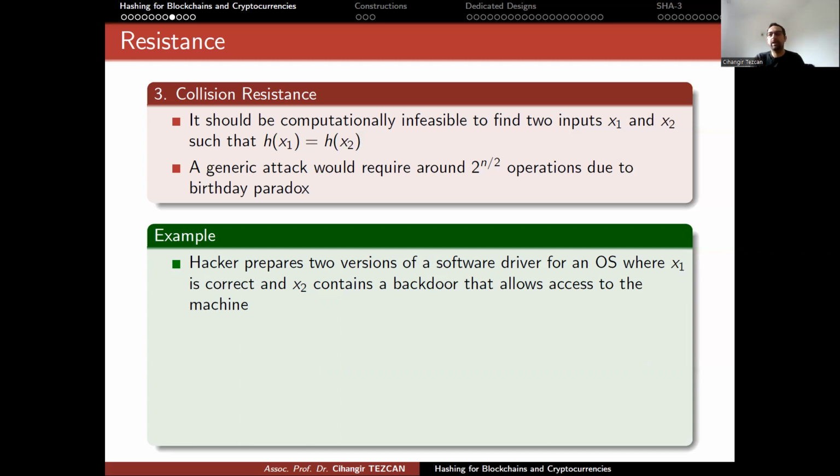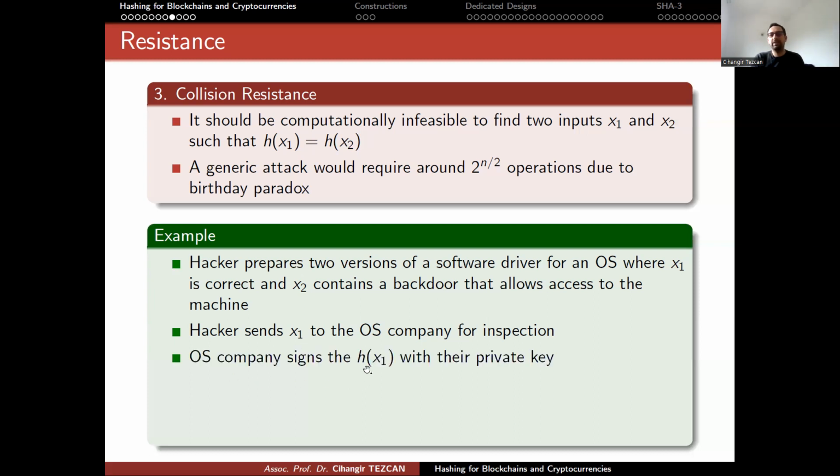And if their hashes are the same, then you can actually break many systems, because the hacker sends x1 to the operating system company for inspection, for instance, Microsoft. Microsoft checks this driver, executable file, and finds no problem in it, and signs the hash of this file.